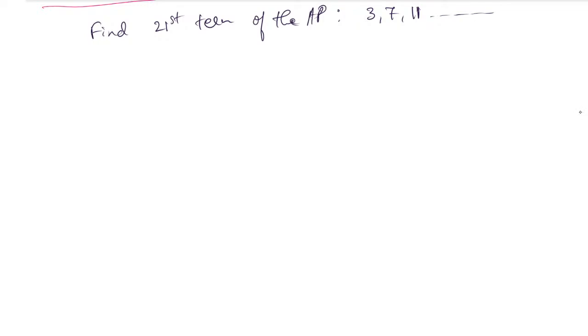Here, we have to find the a value first, then the d value, then the 21st term. Because you know the formula: an is equal to a plus n minus 1 into d. We are finding the 21st term, so the n value will become 21. Next we require the a value. What is the a value?